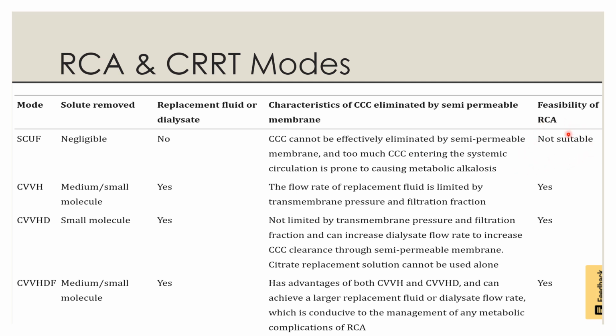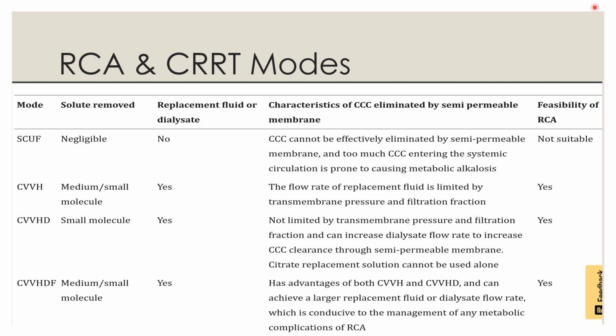In CVVH mode, RCA can be safely used regardless of pre-dilution or post-dilution. The main disadvantage of CVVH is that it is limited by the transmembrane pressure and filtration fraction when it is necessary to increase the flow rate of replacement fluid to quickly remove the complex, such as in metabolic alkalosis or citrate accumulation.